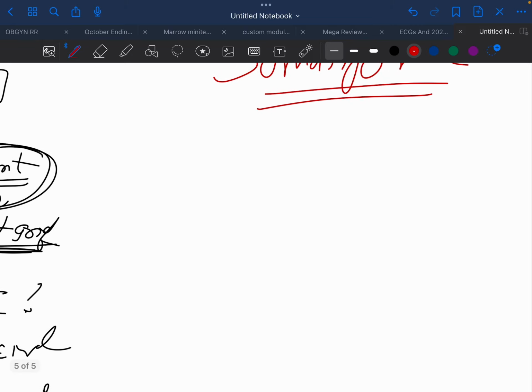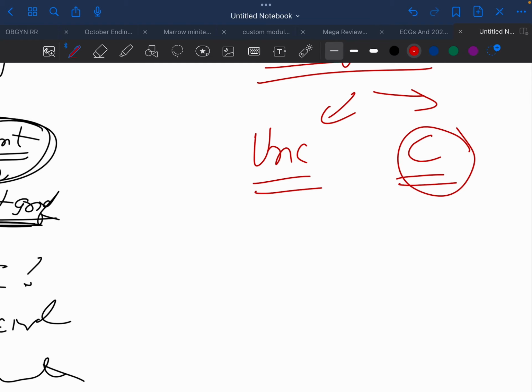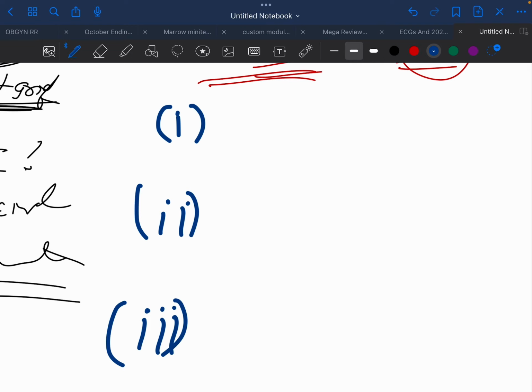And what do we have in somatoform disorder? You have to divide it into unconscious and conscious. Here the patient is unconscious of what he or she is doing, and here he or she is conscious and knows what he or she is doing. Here the patient doesn't know. Here he or she knows. So here we have mainly three disorders: one, two, and three. Starting off with the easiest one.